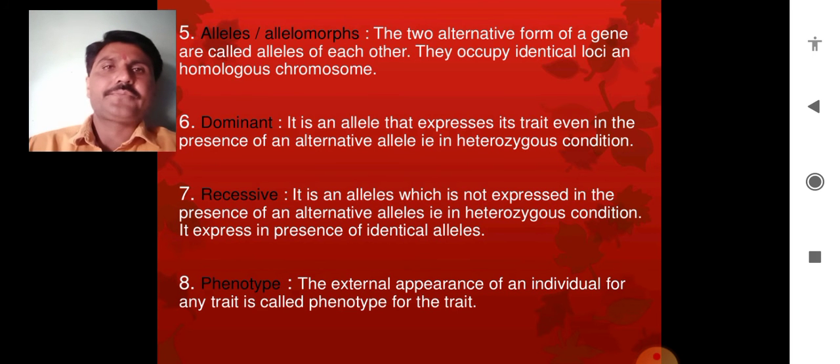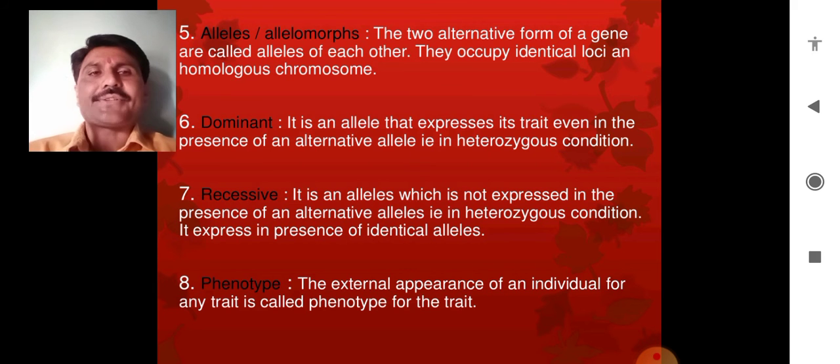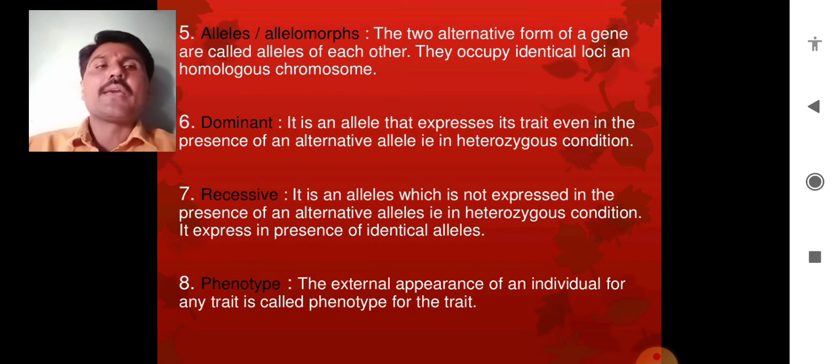Phenotype. The phenotype of the organism denotes the external appearance, what we see with our eyes. The external appearance of an individual for any trait is called phenotype. It may be color, shape, height, and so on.